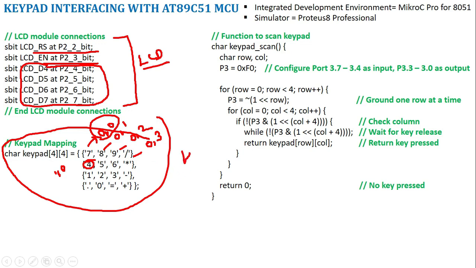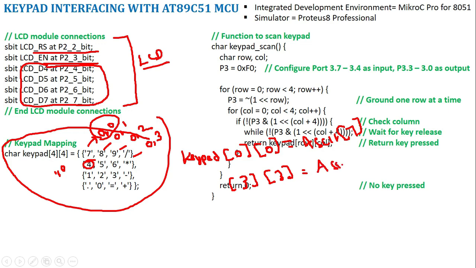For example, keypad of 0, 0 will have the ASCII value of 7. Same way, if I have something like 3, 3, in that case I will have the ASCII value of plus. So we are trying to define a matrix variable.